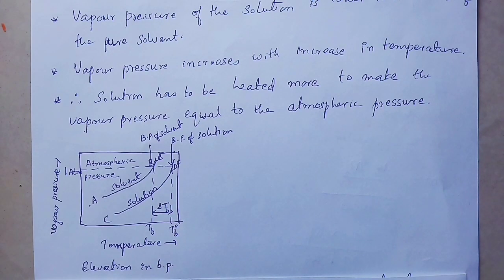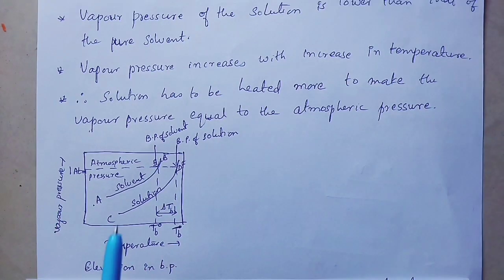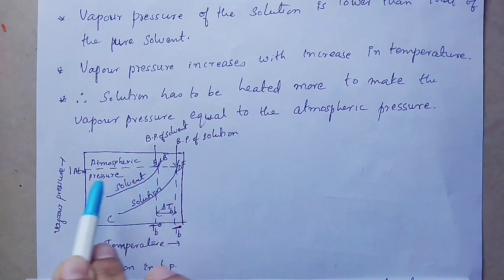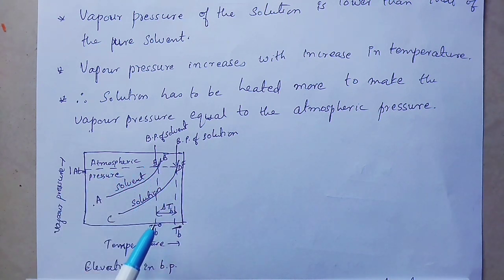Here is a graph of vapor pressure versus temperature. The curve AB represents the plot for solvent. As it is clear, as temperature increases, vapor pressure of the solvent also increases in this manner. And at a particular temperature, the vapor pressure of solvent becomes equal to atmospheric pressure, and that temperature is TB naught, that is boiling point of this pure solvent.